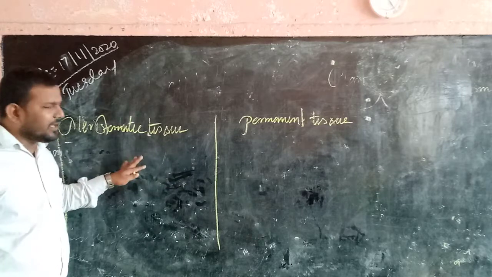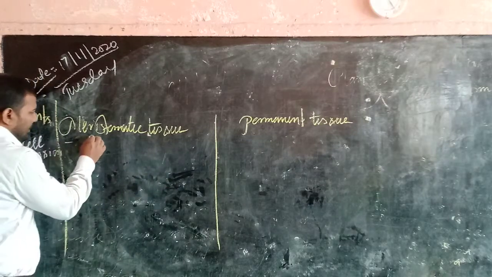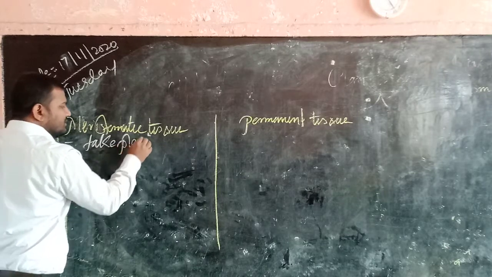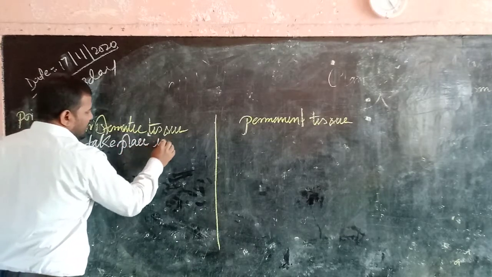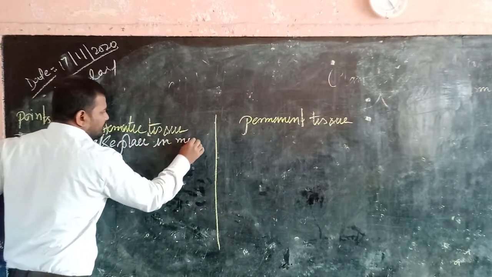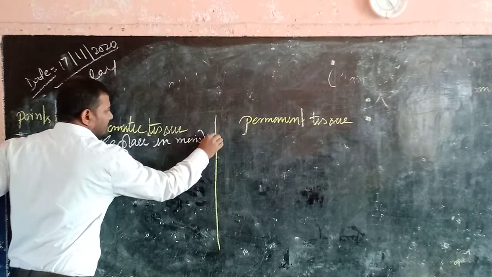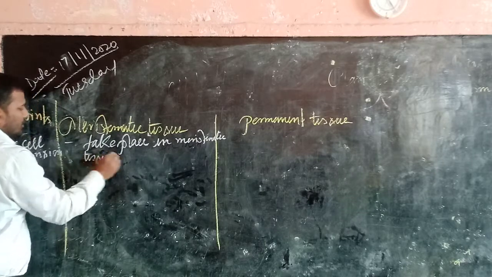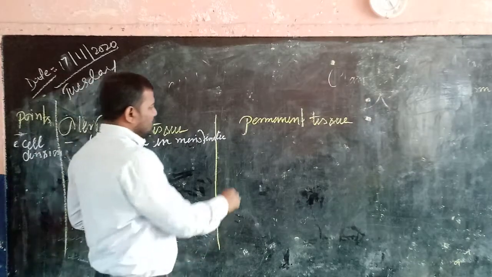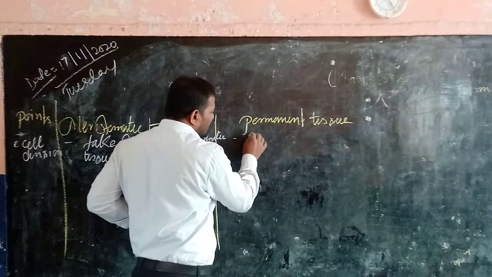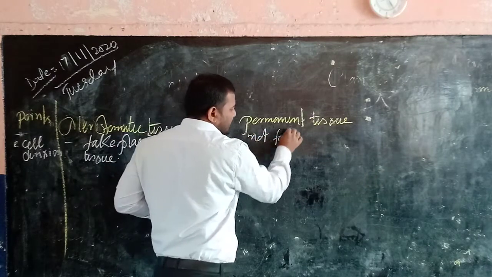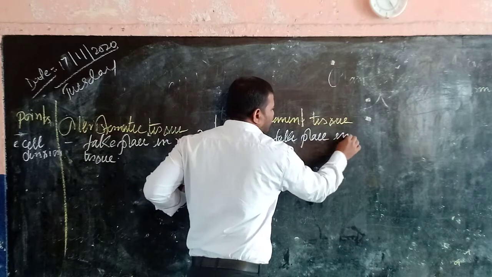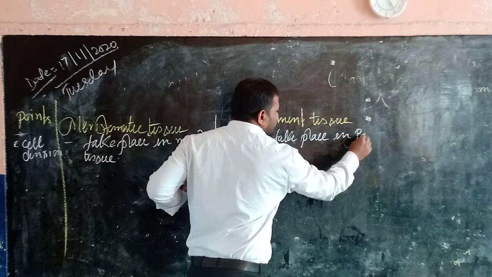So in meristematic tissue, cell division will take place. Now, in permanent tissue, cell division does not take place.